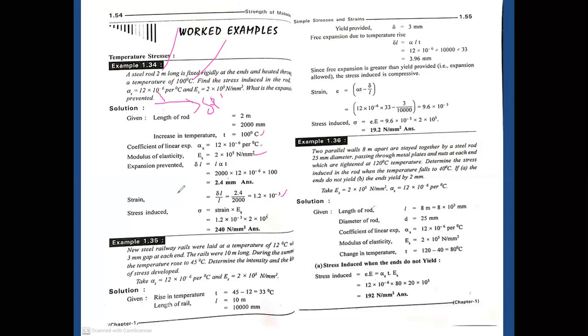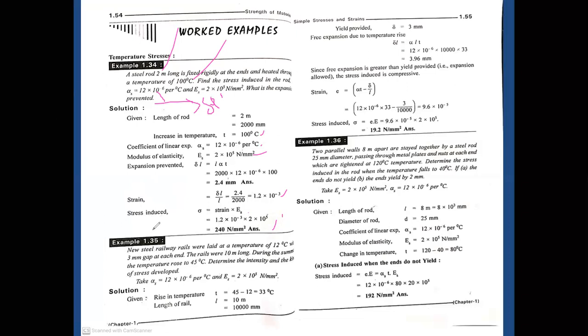So the stress induced, sigma, equals strain into Es. So 1.2 × 10^-3 multiplied by 2 × 10^5. The stress will be 240 Newton per mm². Okay, that is it. Let's go for the second problem.